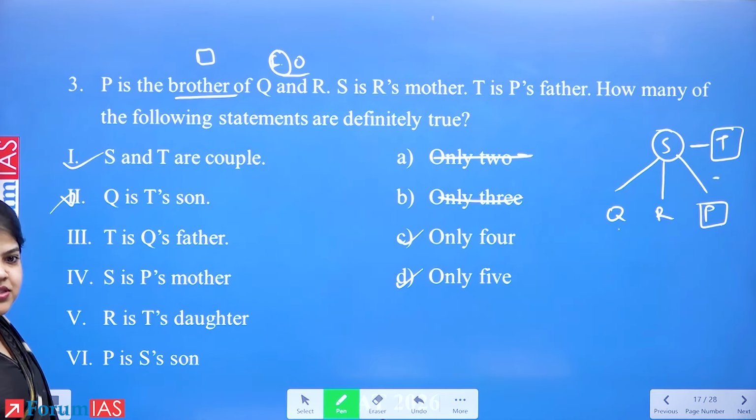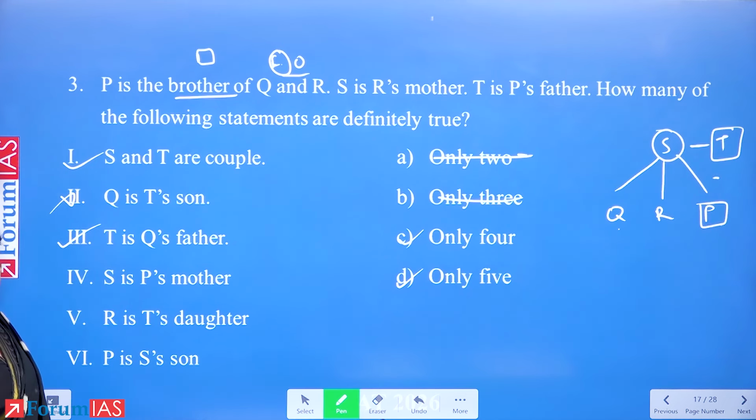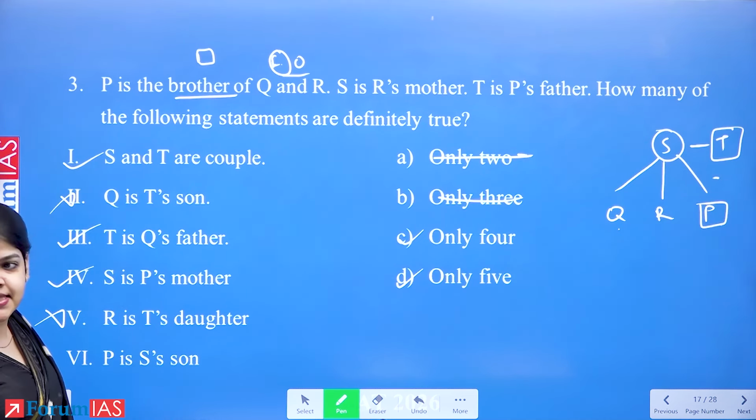Yes, because T is a square, so he's a father. S is P's mother. Yes? R is T's daughter. No, because we have neither a circle nor a square on R. P is S's son. Yes.